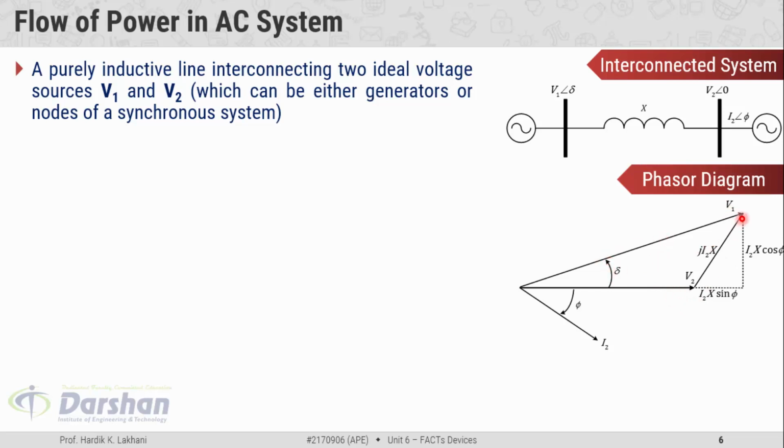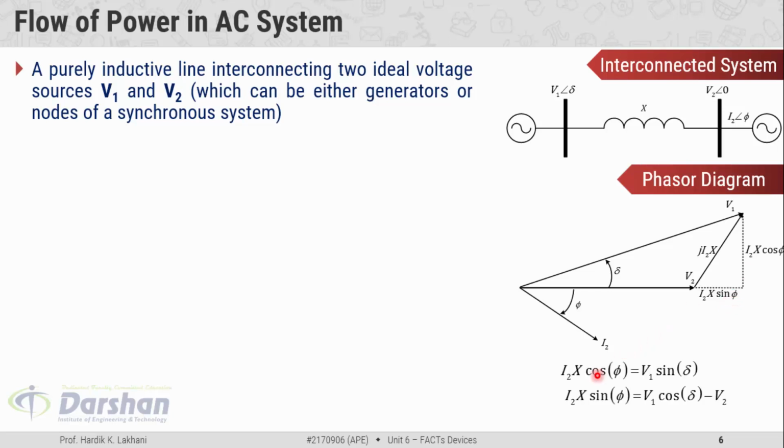By taking the projection from this point over the x-axis, we get this right angle triangle. This side of the triangle is I2X cos phi and this side is I2X sin phi.